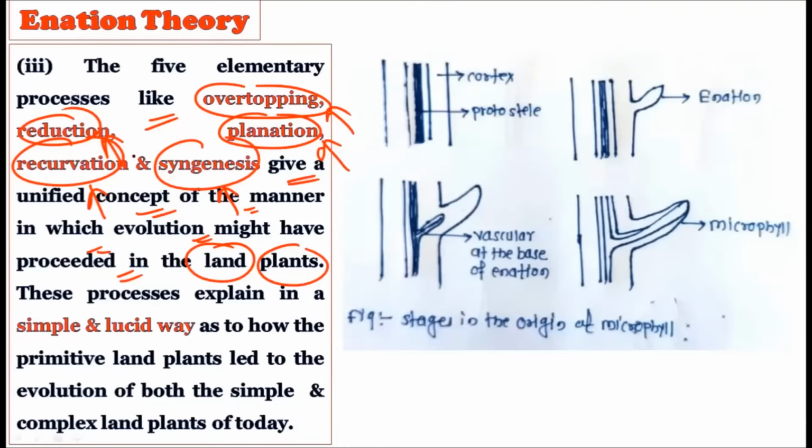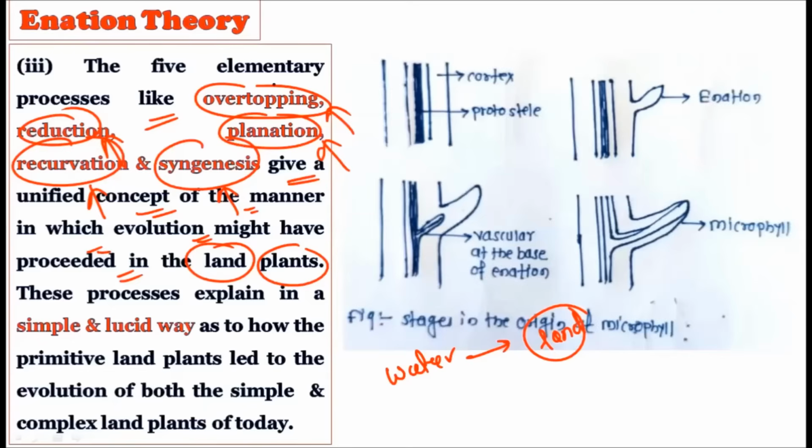Now, why do scientists give so much stress on this particular step in the evolution? Because this is the step where the plants actually moved from the water habitat to the land habitat. This is the conquest of land by the plant. Those plants which earlier were restricted to the water habitat came onto the land for the first time. That is why the telome theory and the initiation theory are of very much importance, because they explain how these plants acquired such a power that they left their primary habitat, the water or aquatic habitat, and successfully grew on land.